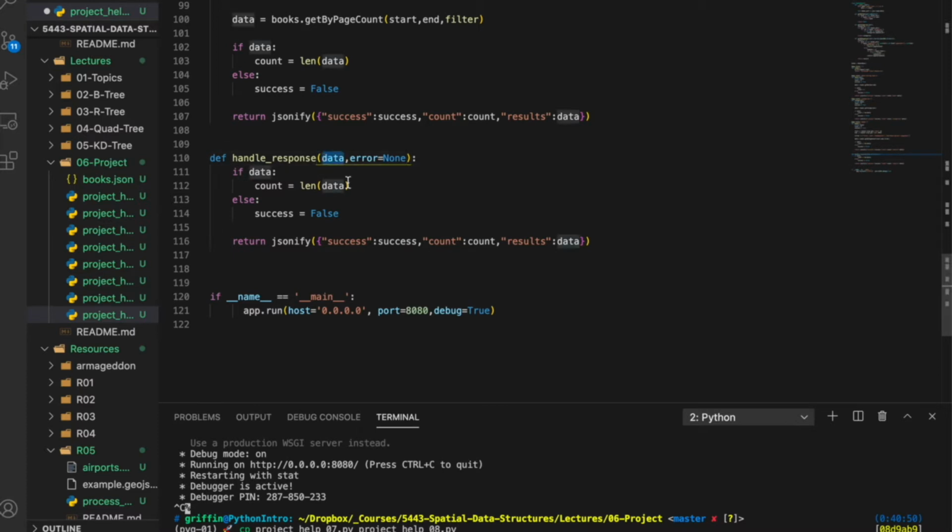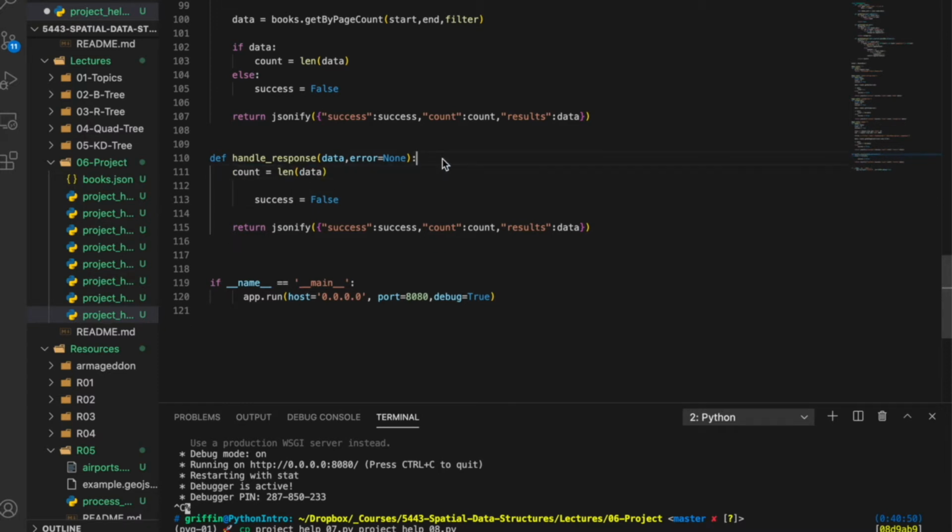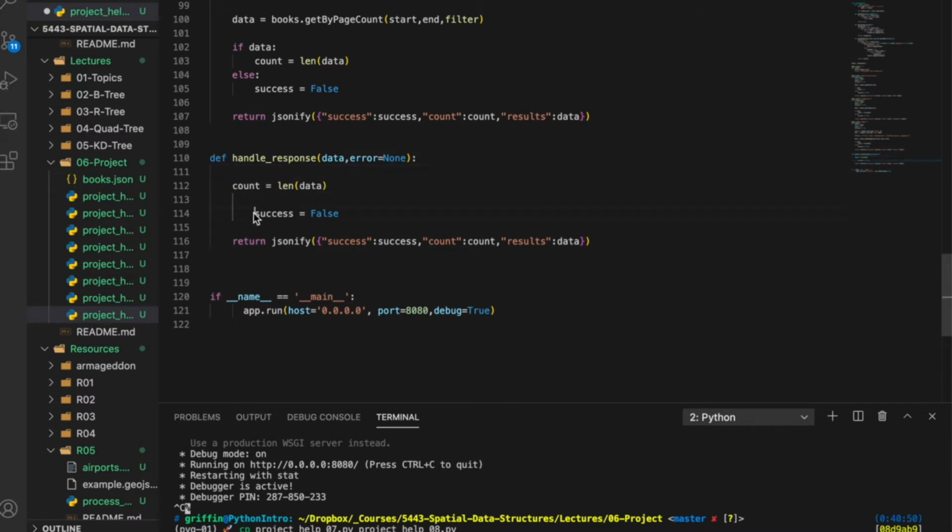So if there is data, the count is equal to the length of the data, because almost everything we send back is going to be an array or a list. And if the count, well, it's not always false. So if error is none, we're going to say get rid of this, and we're always going to say count is the length of data. Even if data is 0, it doesn't mean the success is false.